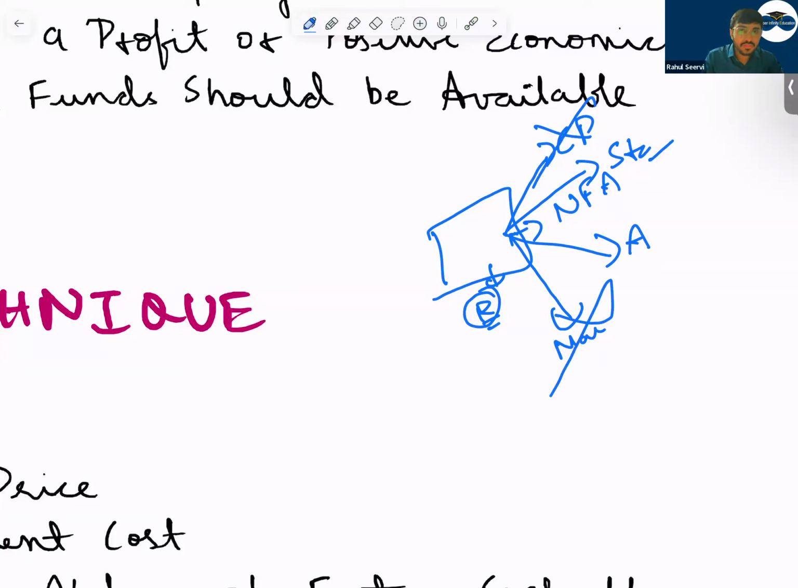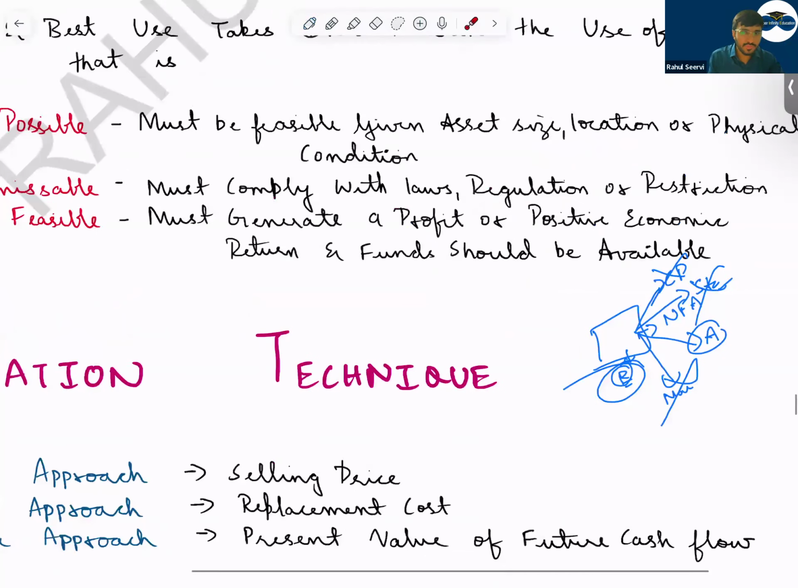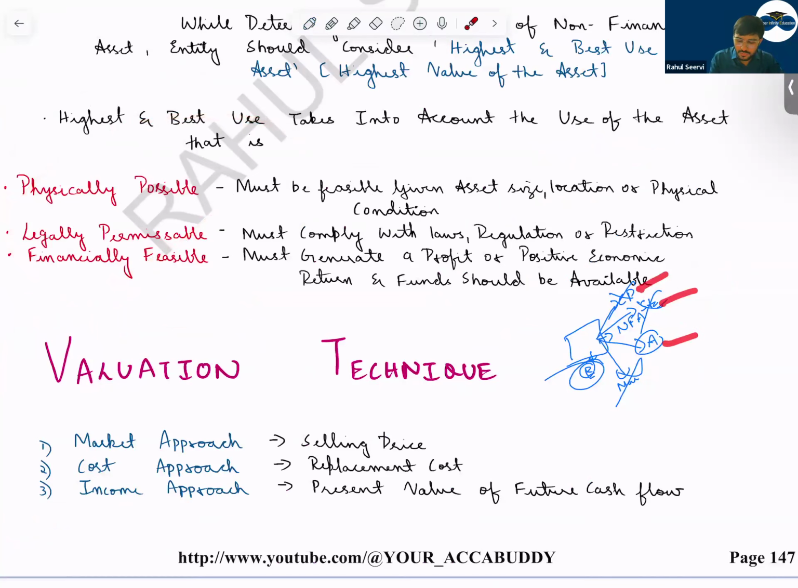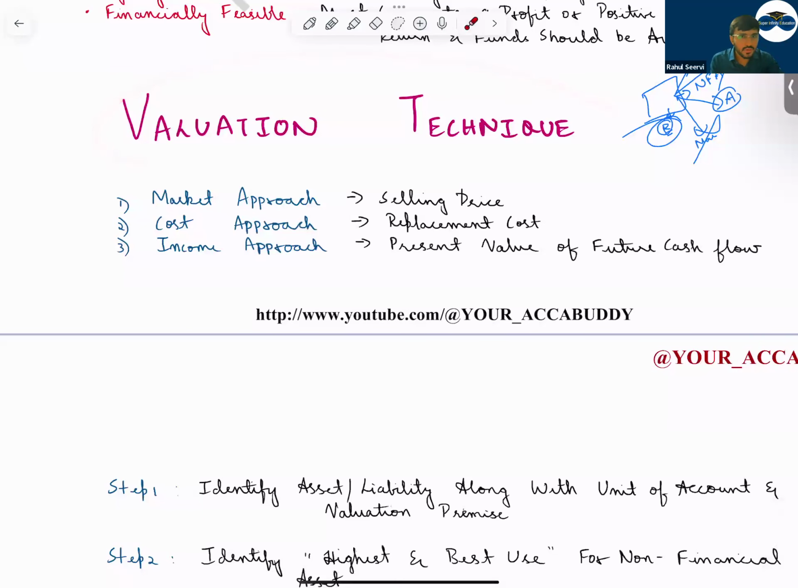Then you have only two options. The government will say that you can't construct a stadium. Then either you can use it for residential or you can grow some vegetables in this. So all the three conditions should be satisfied. Then we say highest and best use. Which one will give you the more value? That will be the fair value. Then, sir, what are the three types of valuation technique?